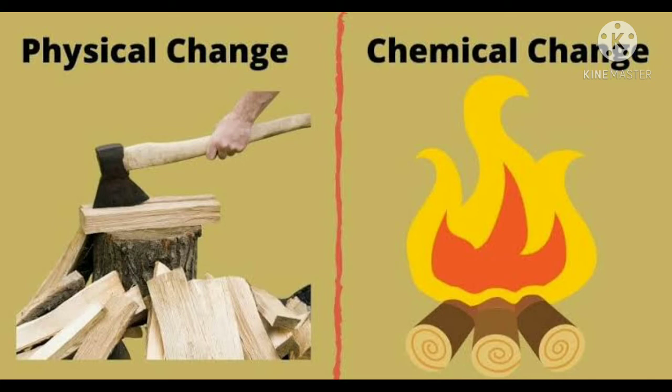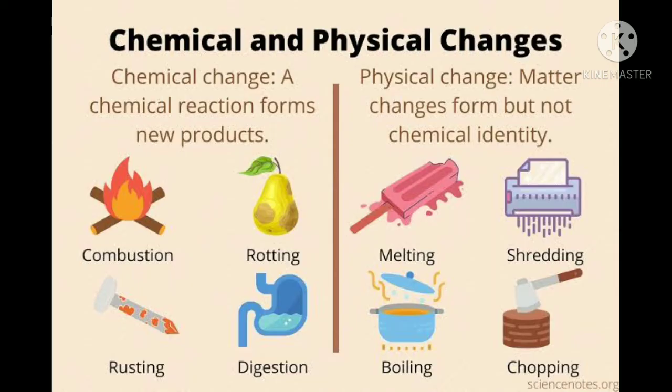But chemical change, why is it written here? Because that wooden log will be formed into ashes and we cannot get back that ash again to the log form. So this is a chemical change. From this idea, we will study some chemical changes. See here, the chemical change forms new products, and in physical changes, it is a change but the chemical identity is not changed in this process.